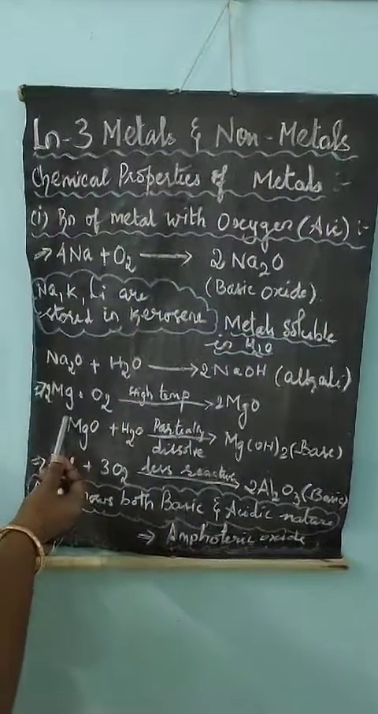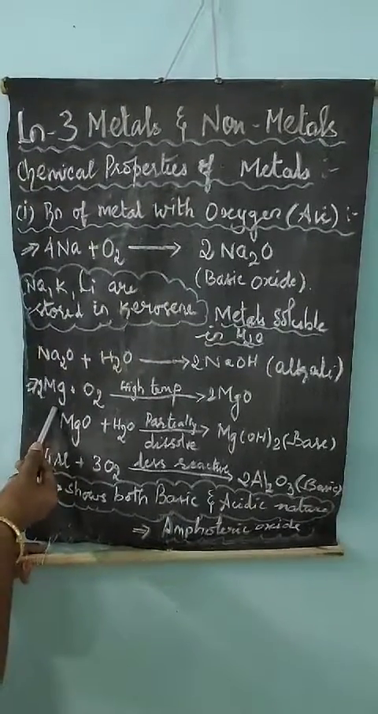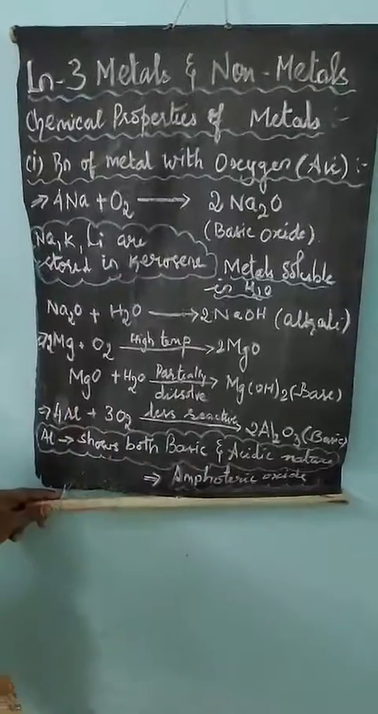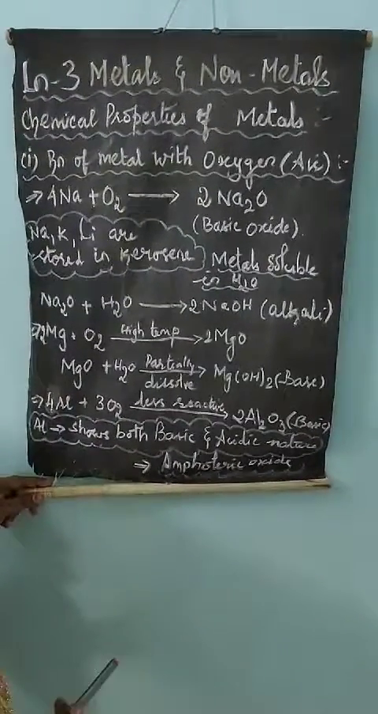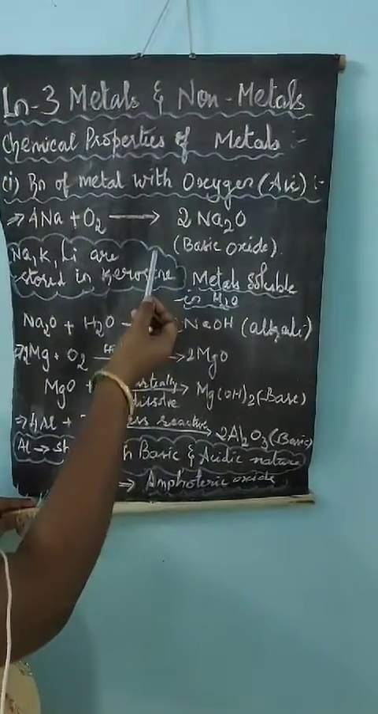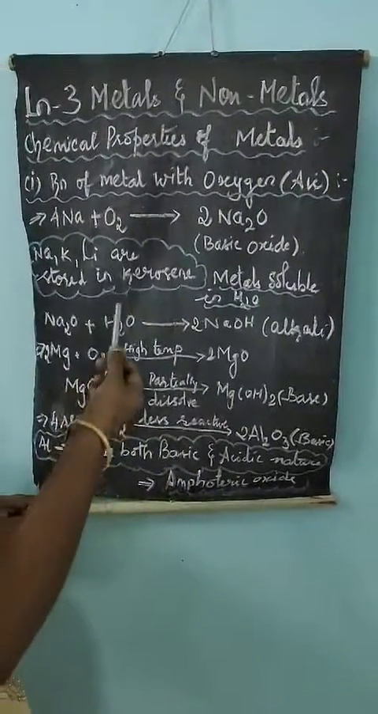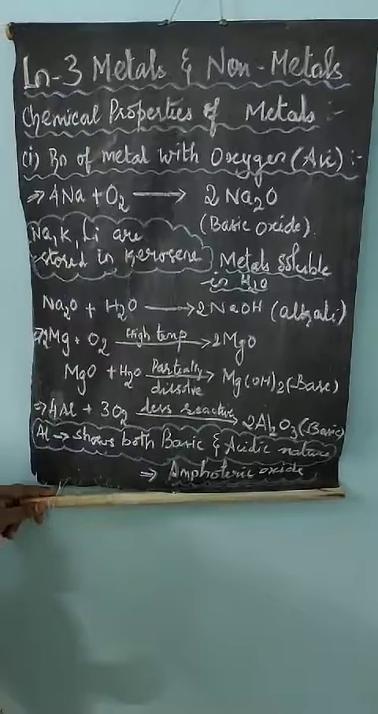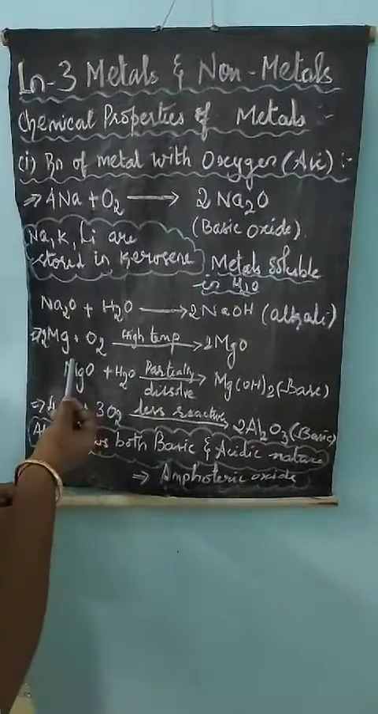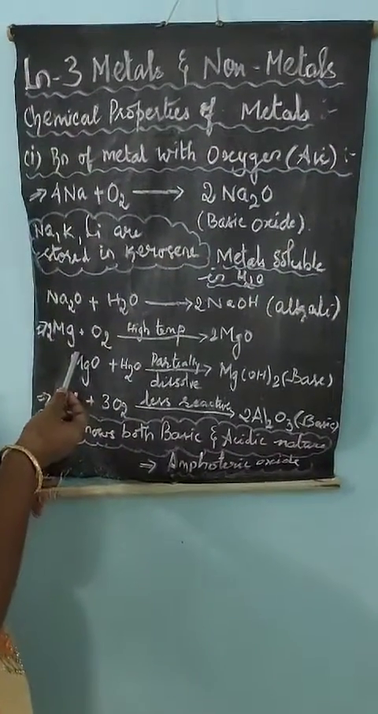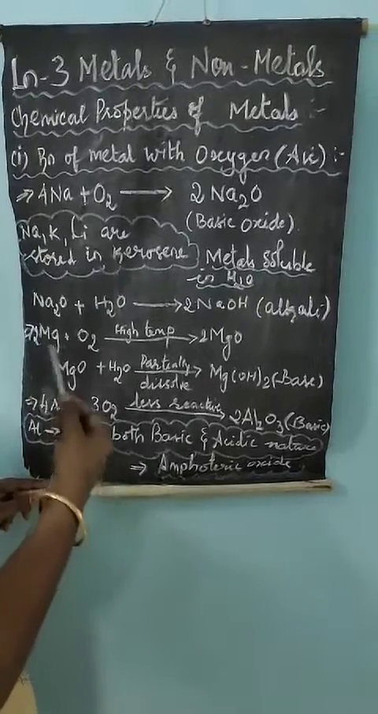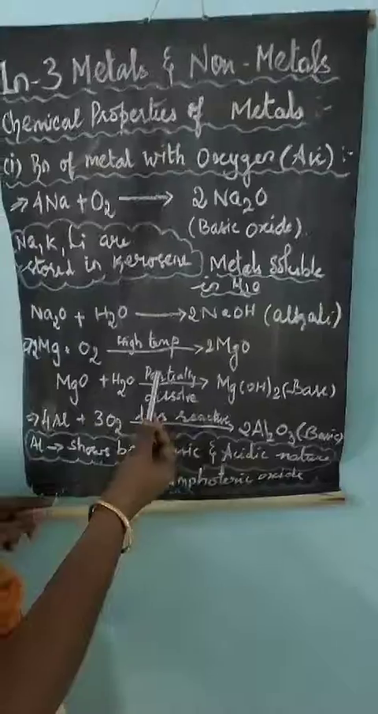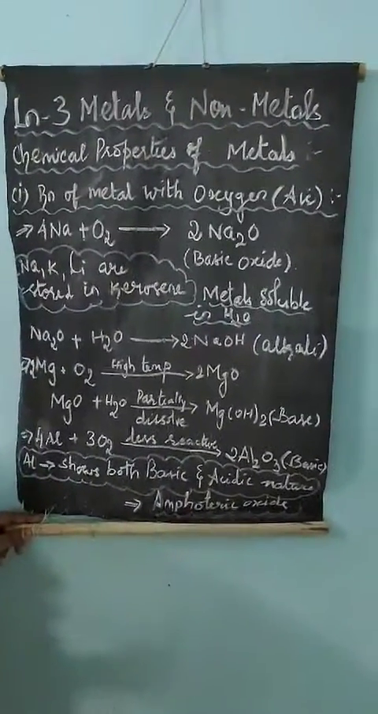Then the second metal we are going to see is magnesium. When magnesium is treated with oxygen, it requires high temperature. Sodium requires very little, that is, once it is taken out of kerosene, it reacts with oxygen present in the atmosphere. But when we take magnesium we need to heat it for a longer time. This reaction we have already seen in our chemistry lab.